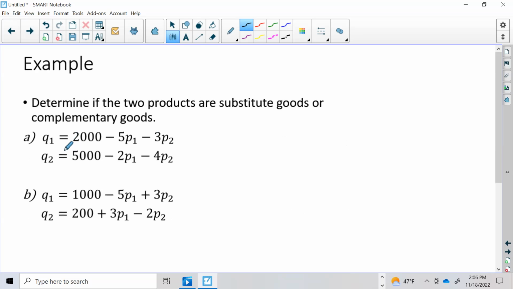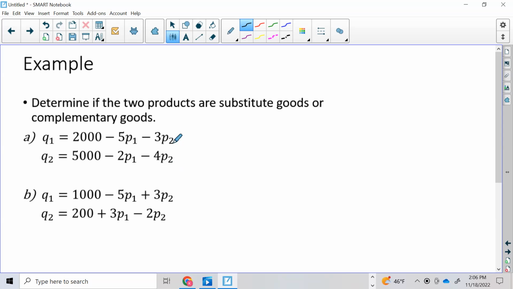The homework problem is going to ask a few questions, and the last question is they're going to say determine if the two products are substitute goods or complementary goods. What you have to think about is, based on your products, they have the demand equations in terms of Q1 and Q2, and P1 and P2 are the independent variables. What we're thinking about is what is happening to the demand function as P1 and P2 increase.